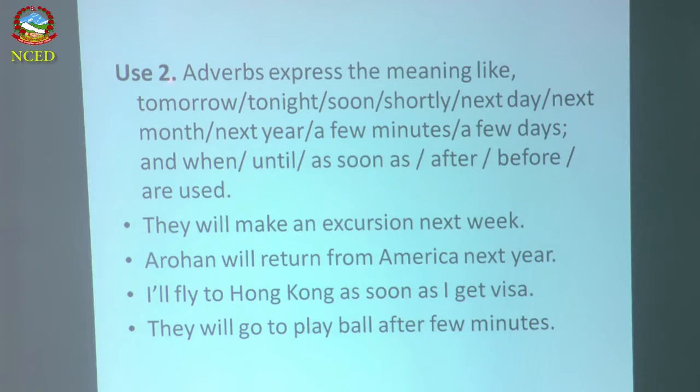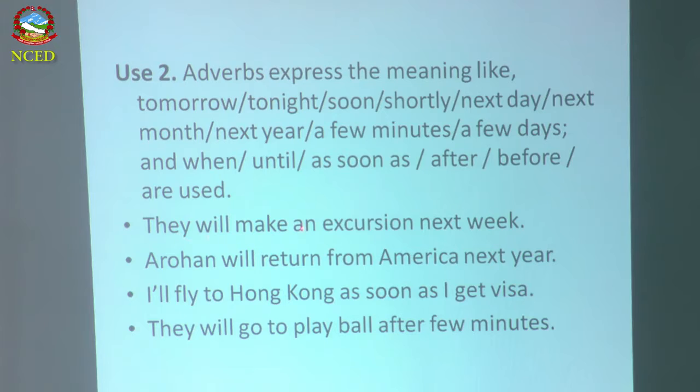Use 2. Adverbs expressing the meaning like tomorrow, tonight, soon, certainly, next day, next month, next year, a few minutes, a few days, and when, until, as soon as, after, before are used. So let's see.